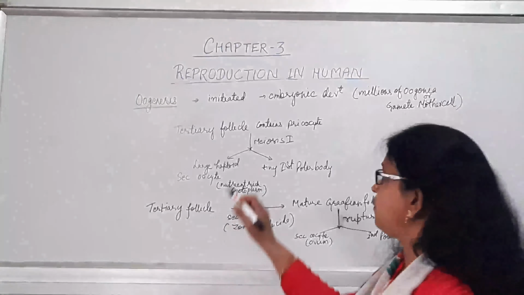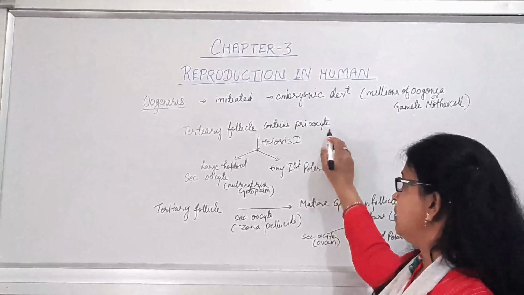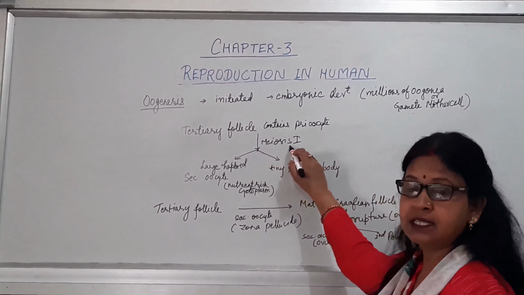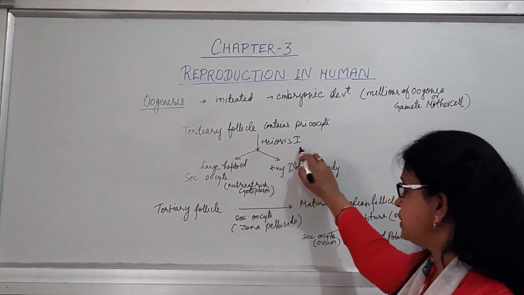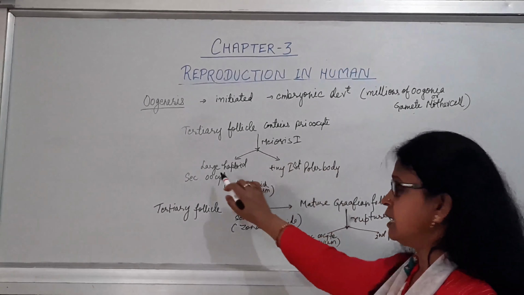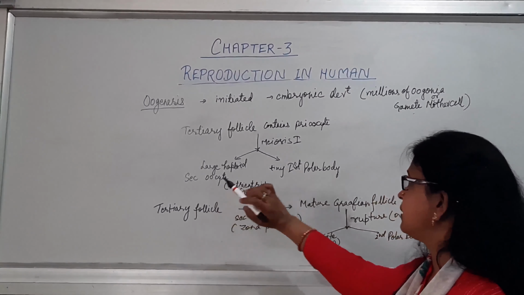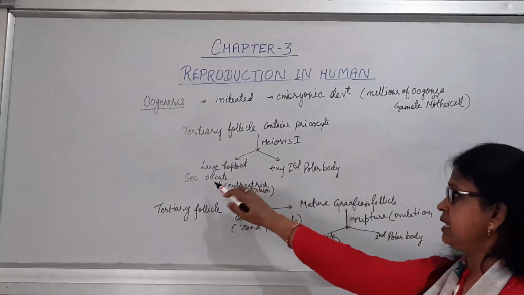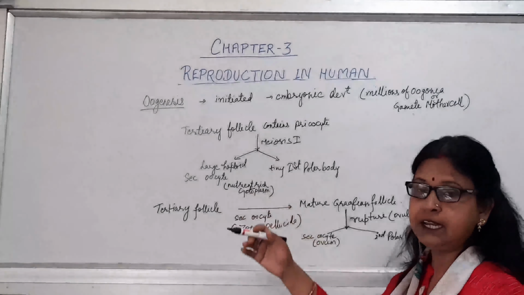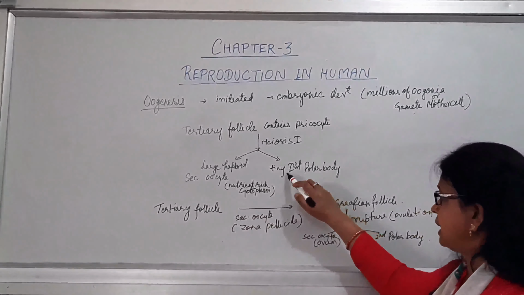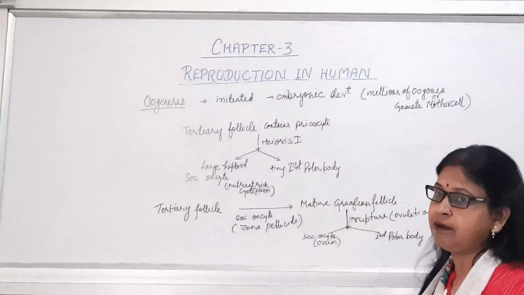Now this tertiary follicle, which contains the primary oocyte in its maturing stage, will complete the rest of the stages of meiosis 1. At the end of meiosis 1, it forms two cells. The larger cell, which is haploid in nature, is known as the secondary oocyte. So from the primary oocyte, the secondary oocyte is developed, which has a highly nutrient-rich cytoplasm, and there is a first polar body, a very tiny structure, which will degenerate.